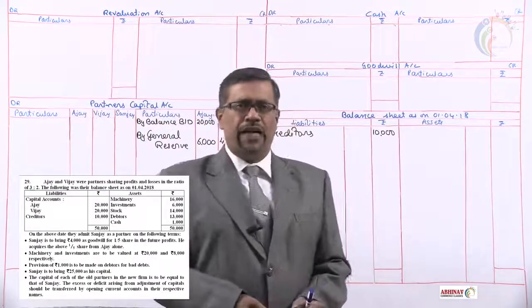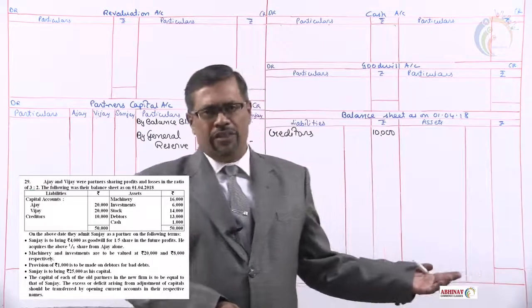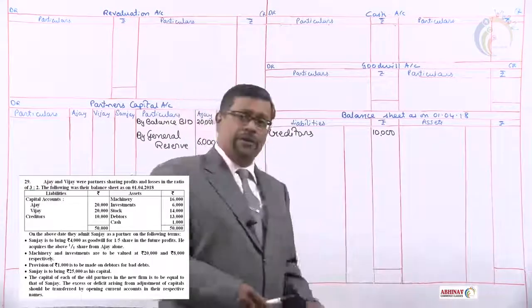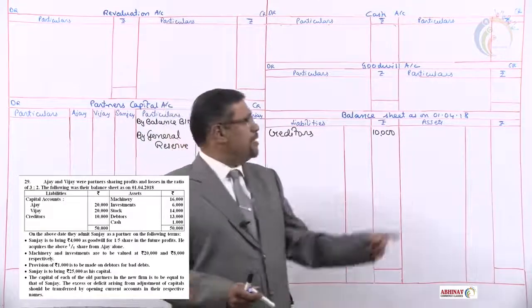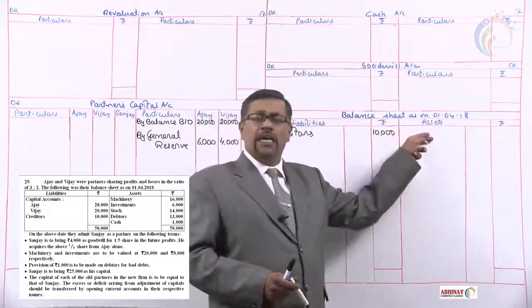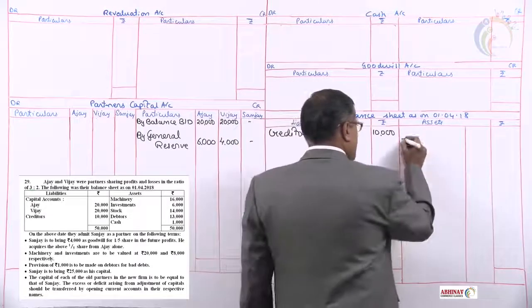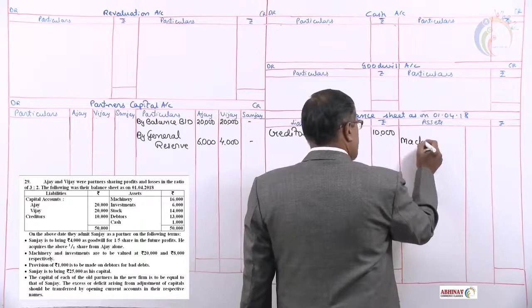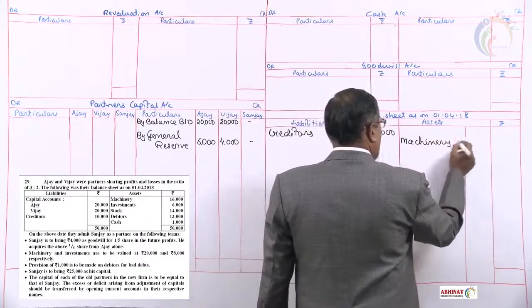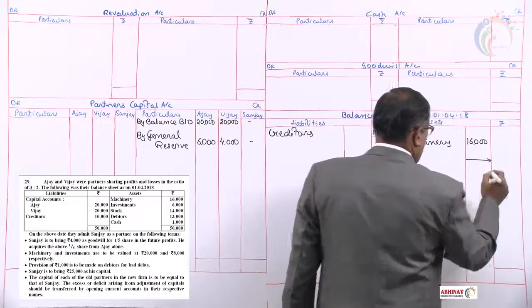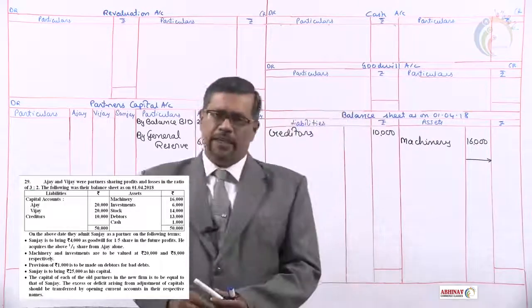Assets. The very first what we have is machinery. We don't have machinery account open, so let us record that in the balance sheet. But remember, when you record any asset in the balance sheet, leave one line. If there is any goodwill balance, we can record it here. So after leaving a line, we'll show machinery at its book value 16,000. It has adjustment, so a line will be left to get the adjustment done.